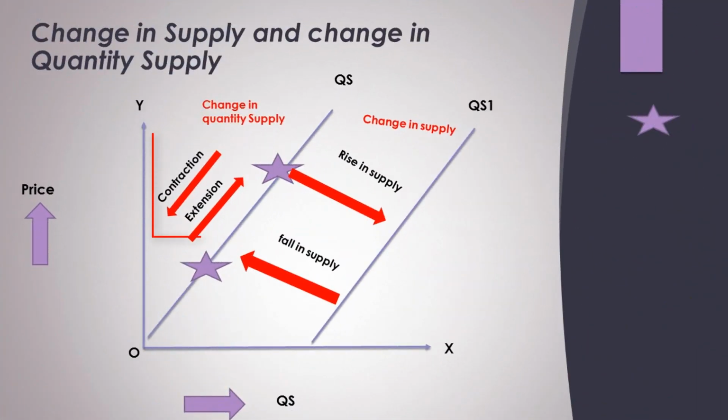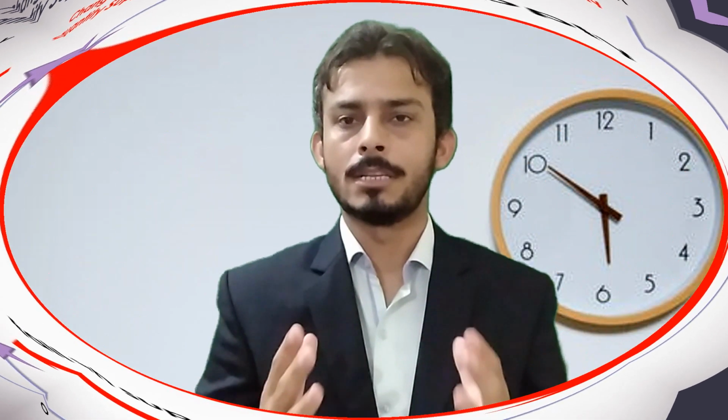So look at this graph. The two different arrows are showing: the rightward arrow is showing the extension in supply, while the downward arrow is showing the contraction in supply along the same curve. So extension and contraction will always be due to the price, and it will always be on the same supply curve, the same supply line.